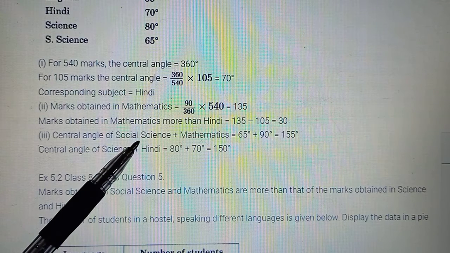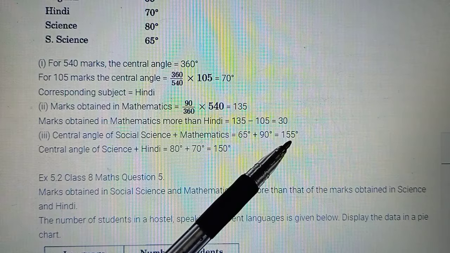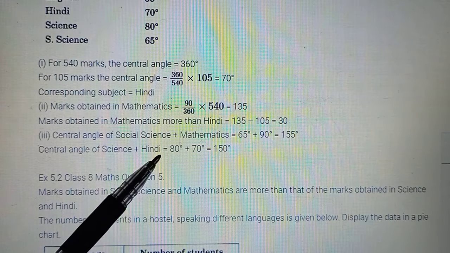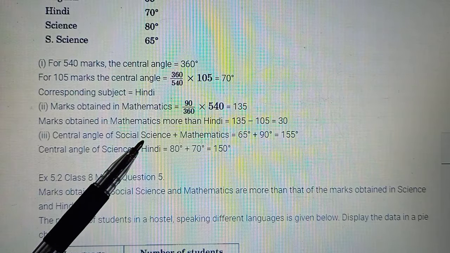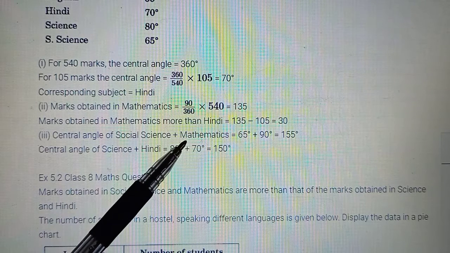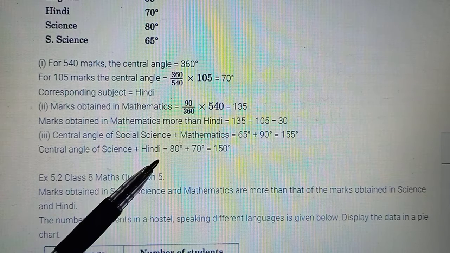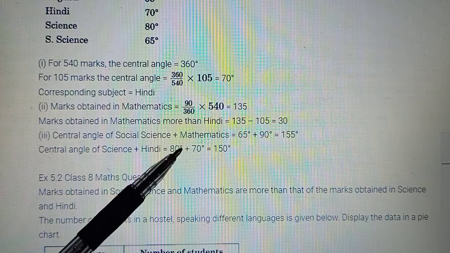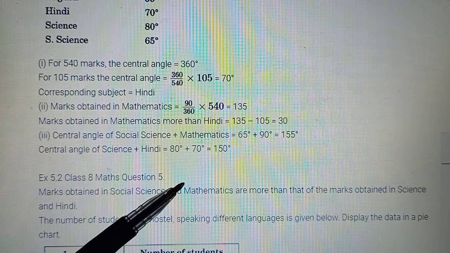Like this way, the total for social science and maths, according to the degrees being allotted, is 155, and if you sum up Hindi and science, it is 150. So clearly we can say that the sum of marks of social science and maths is definitely more than science and Hindi. Okay, so there is no need to convert it fully. Whatever the relation in degrees would be, it would also be in actual number of marks.